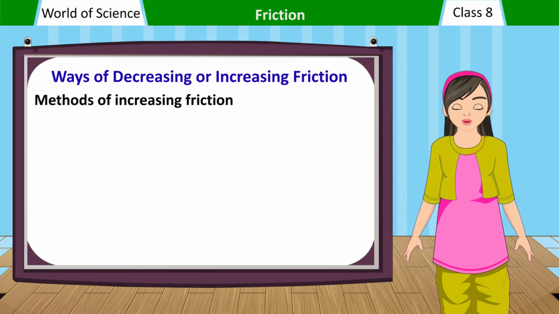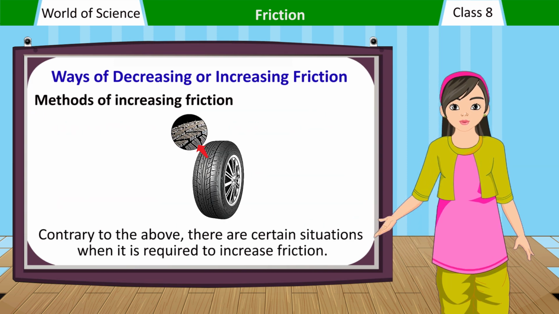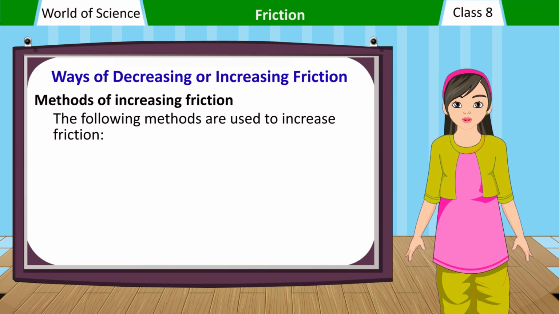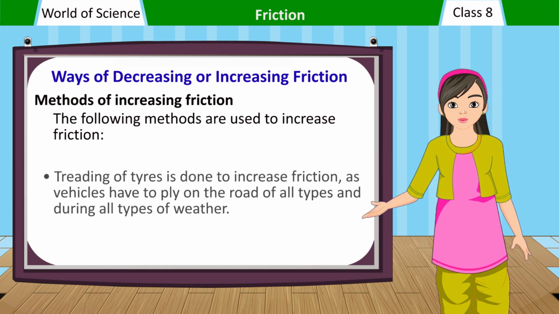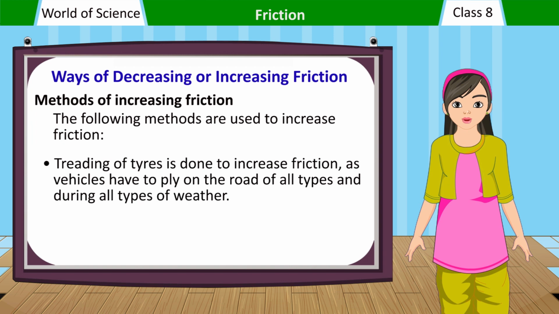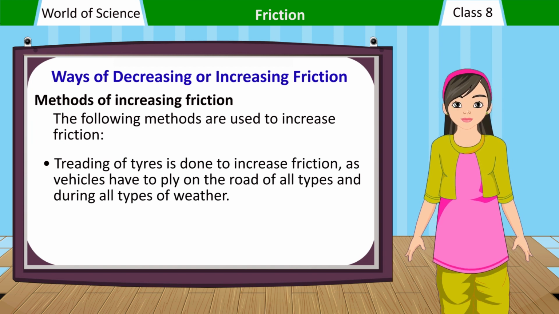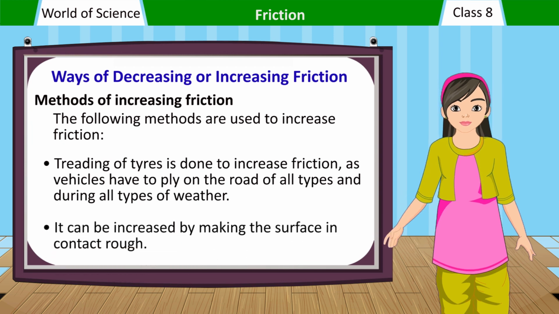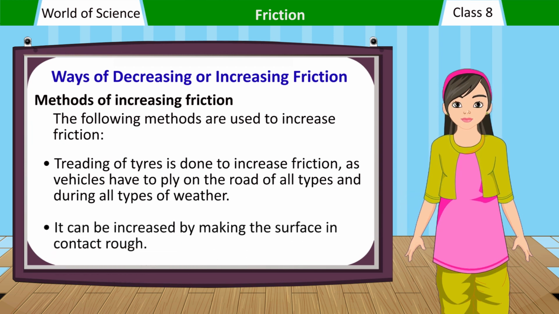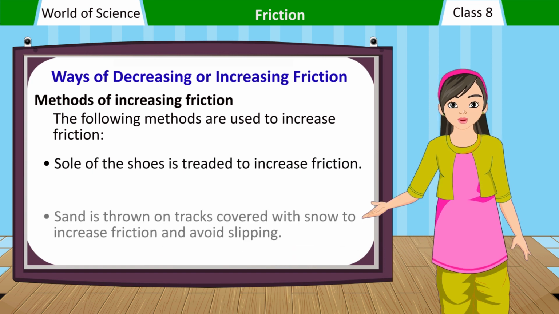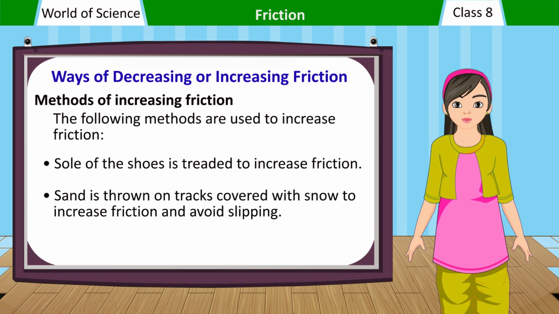Methods of increasing friction. Contrary to the above, there are certain situations when it is required to increase friction. The following methods are used to increase friction. Treading of tires is done to increase friction, as vehicles have to ply on roads of all types and during all types of weather. It can be increased by making the surface in contact rough. The sole of the shoes is treaded to increase friction. Sand is thrown on tracks covered with snow to increase friction and avoid slipping.